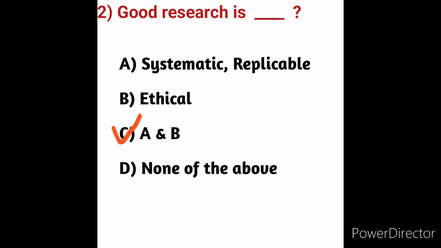Here, good research is systematic, replicable, and ethical. So in these options, option A and option B are both correct answers. It means systematic, replicable, ethical, transparent and also reproducible. So here option C is the correct answer. Next we will move on to question number 3.